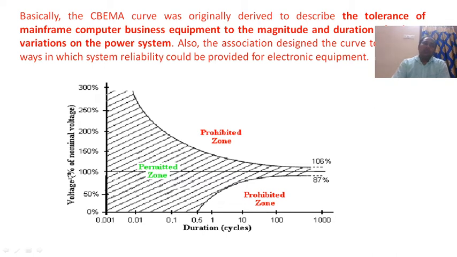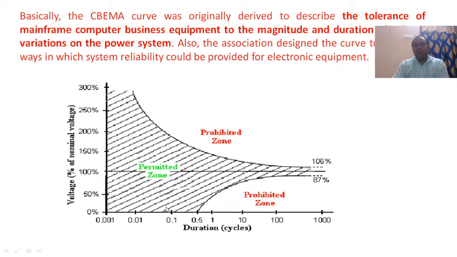Please observe the voltage percentage of normal voltages lies between 0 and 300 percentage. Below 87 percentage and above 106 percentage is the prohibited zone. These are the permitted zone, which is the green.